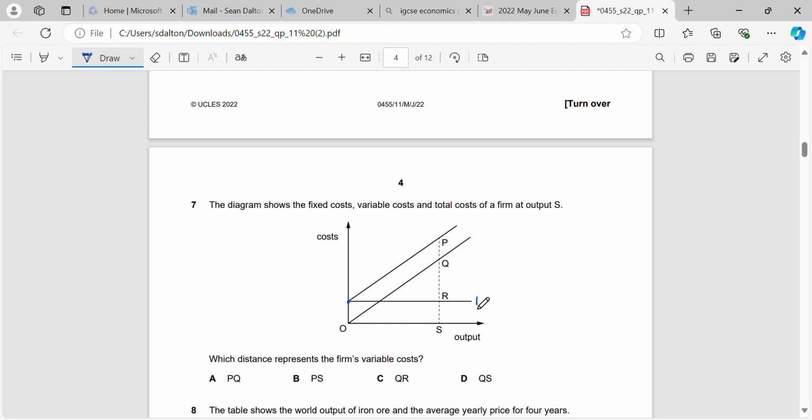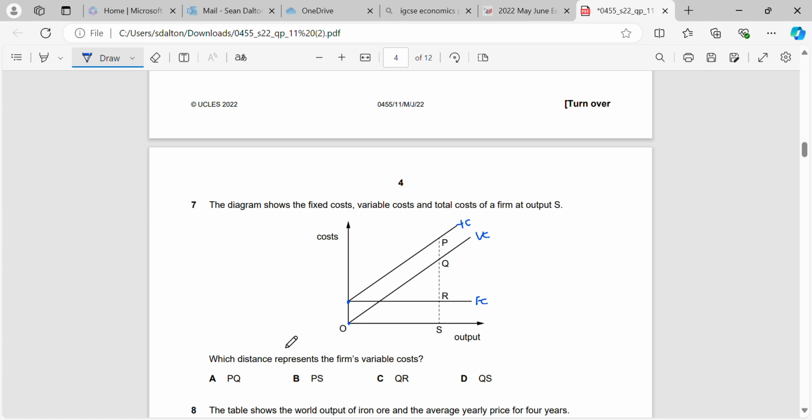So this is going to represent our fixed costs, right? Because it doesn't change as we produce more. Here we can see that variable costs will be 0 when we have 0 levels of output, so we know that's variable.